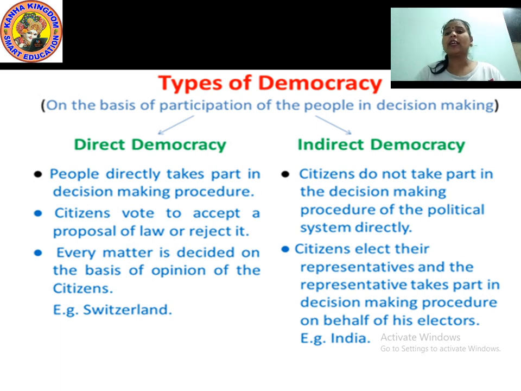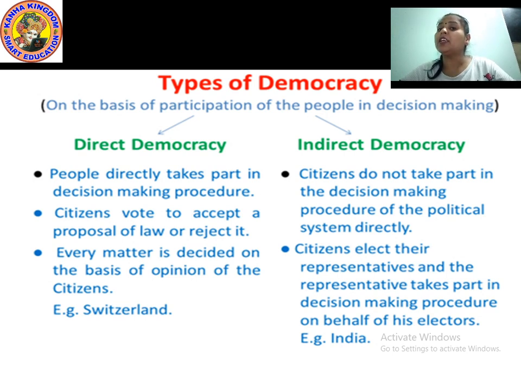You can take a small example of your family, your mom and dad. You really trust your mom and dad that whatever actions and steps they take for you will be good and better. So in that case, you are not interfering in their work. You know what my dad has said to me is going to be right for me, so I have to follow those rules and regulations.